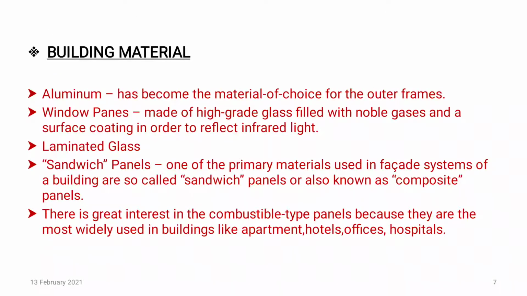Now, building material. For making any building, material is a must. In this, aluminium is the material of choice for the outer frame. Window panes are made up of high grade glass filled with noble gases. Laminated glass, sandwich panels and combustible type panels are widely used in building apartments, hospitals, offices, hotels, etc.